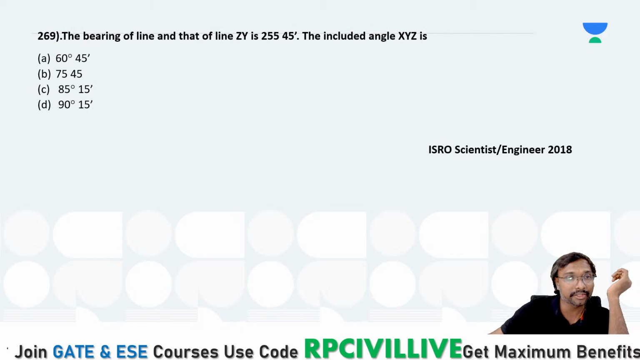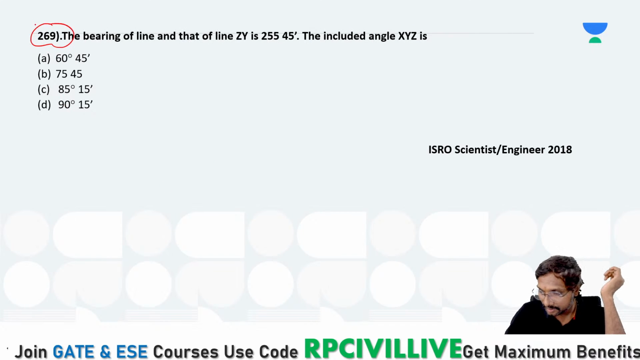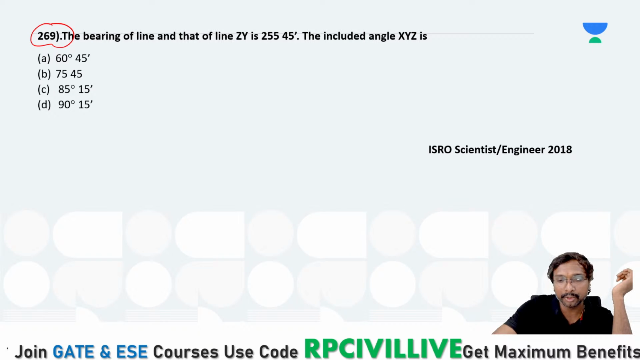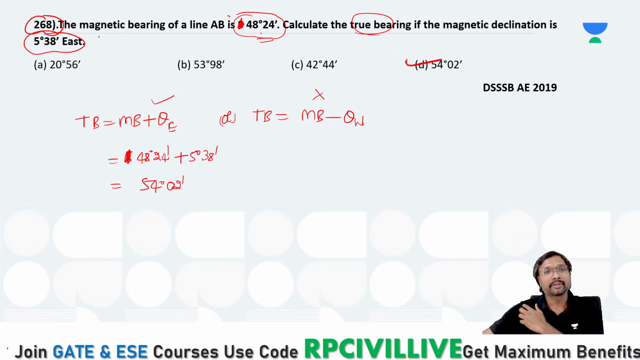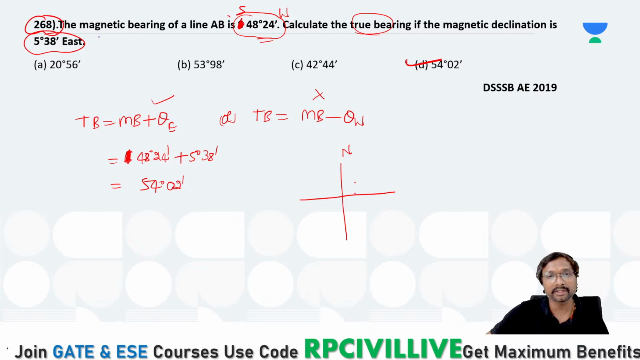So select the answer, question 269. Select the answer of your figure. Okay, you want me to draw the figure? Okay, let it be. So this is your southwest, actually. Whenever it is southwest, this is your north, this is your south, and this is your west.